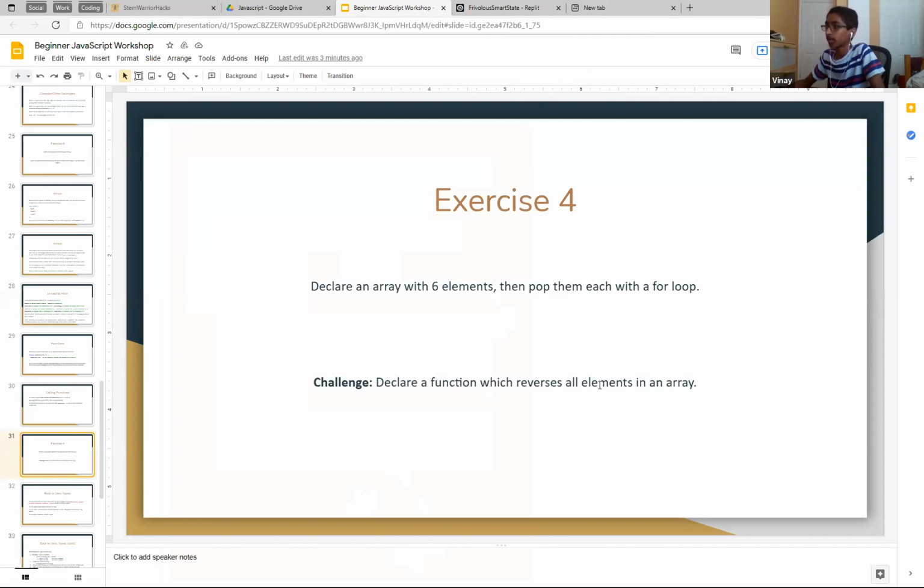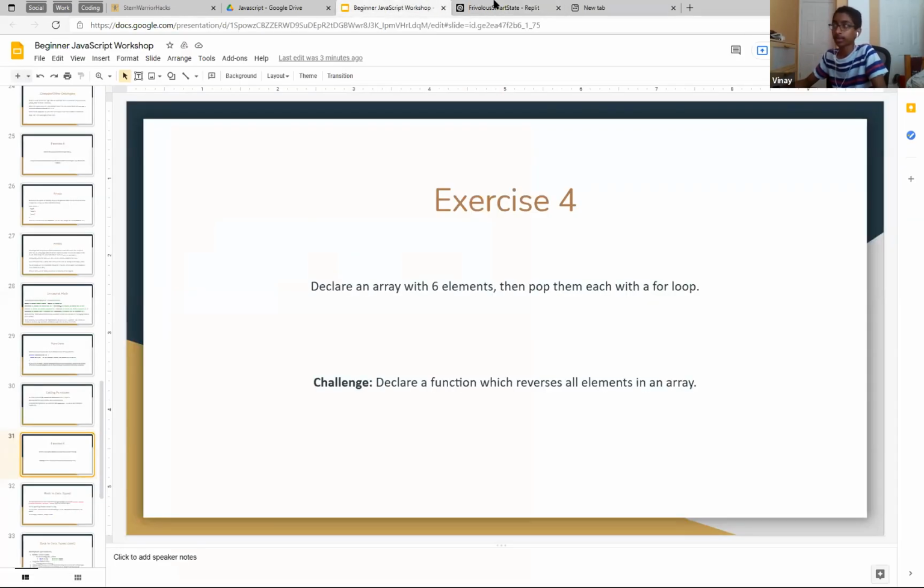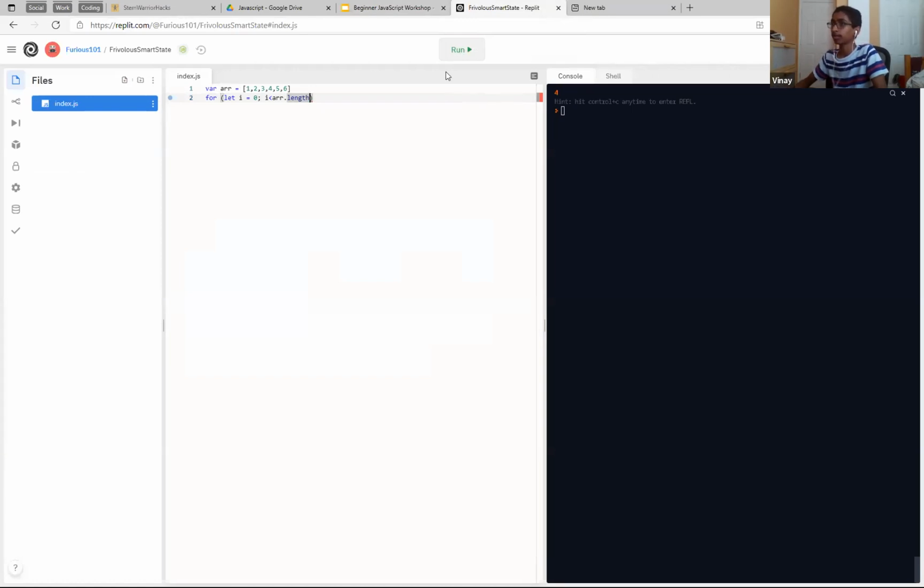Okay, so I don't think you guys had enough time to do the challenge, but I don't know if many of you are doing it. If you guys need more time, just let me know. But I'm going to start doing the first one. So var r equals an array of 5, 6, then for let i equals 0, i is less than r.length. Oh yeah, someone just entered the meeting. We have already completed like 30 slides, so it might be hard for you to keep up, sorry about that. I don't know if you messed up the timings or something, but we've already been here for an hour.